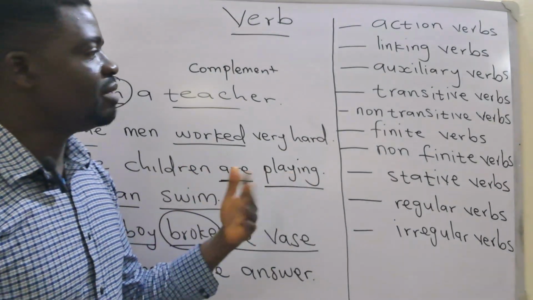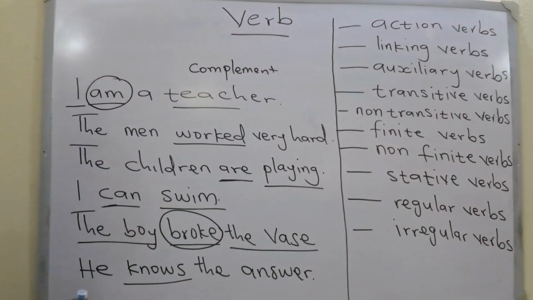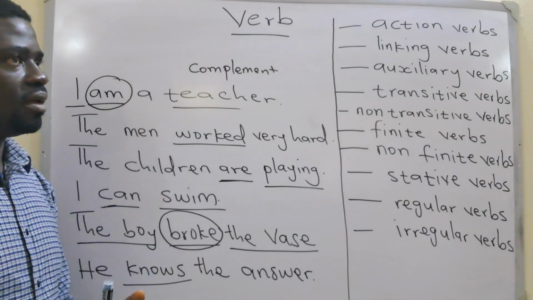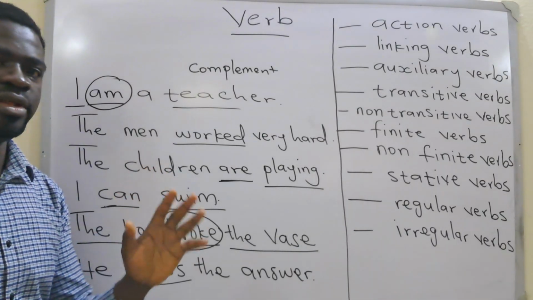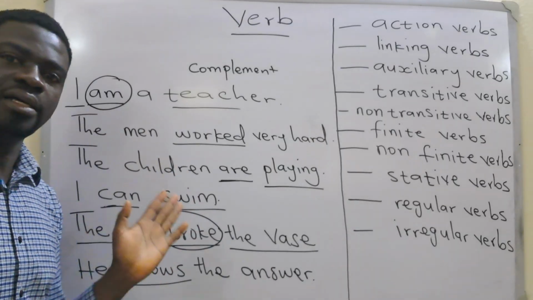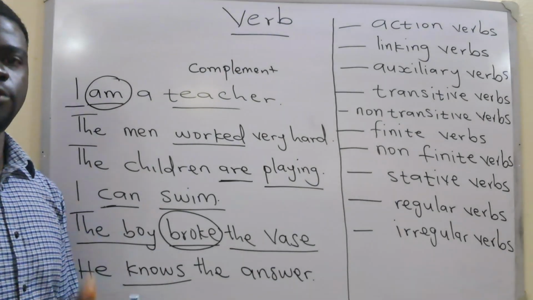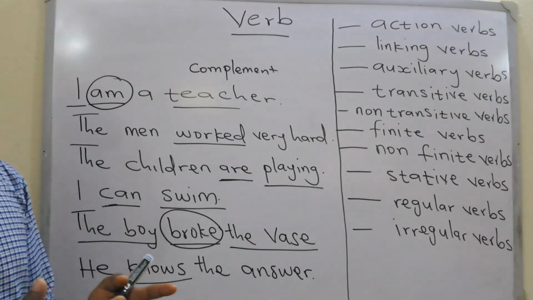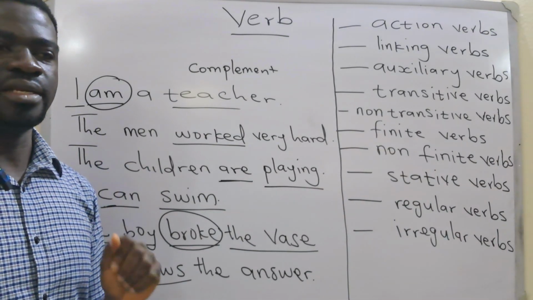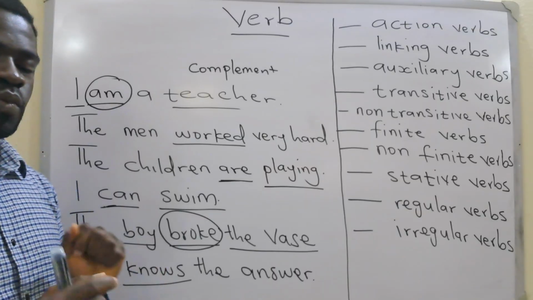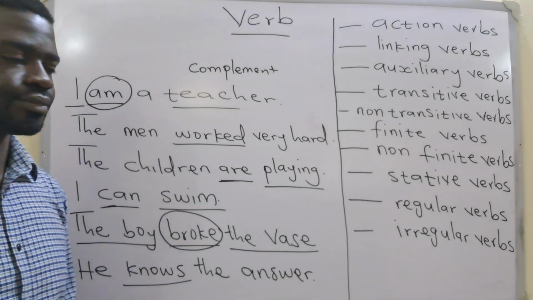A verb can also be described as finite or non-finite. Okay, this has to do with tense. A verb can indicate time. So if an action happened in the past, a verb can mark that to show that this is past, present, or future. You may have more than one verb in a sentence, but you only get one that is finite, or relating with the subject in terms of number and also making reference to time.